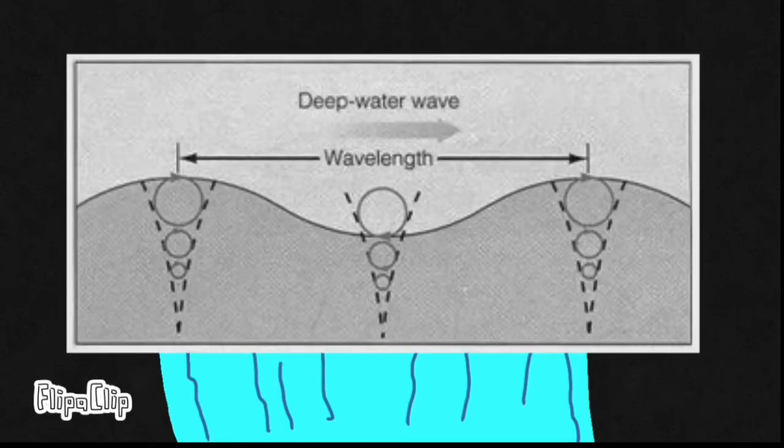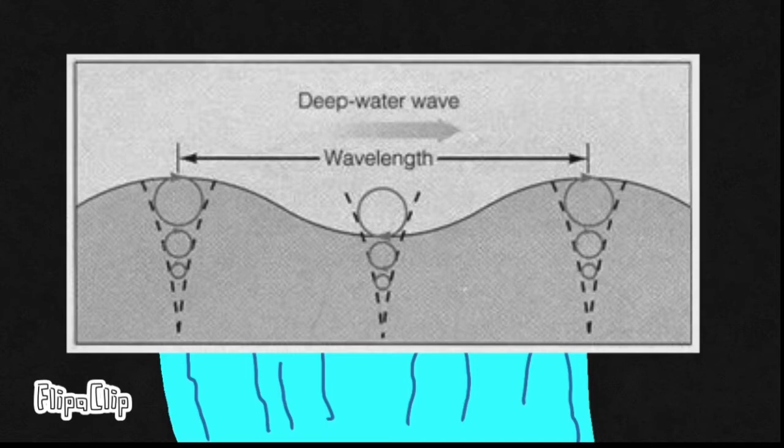The distinction between deep and shallow water waves has nothing to do with absolute water depth. It is determined by the ratio of the water's depth to the wavelength of the wave. The water molecules of a deep water wave move in a circular orbit. The diameter of the orbit decreases with the distance from the surface. The motion is felt down to a distance of approximately one wavelength, where the wave's energy becomes negligible.